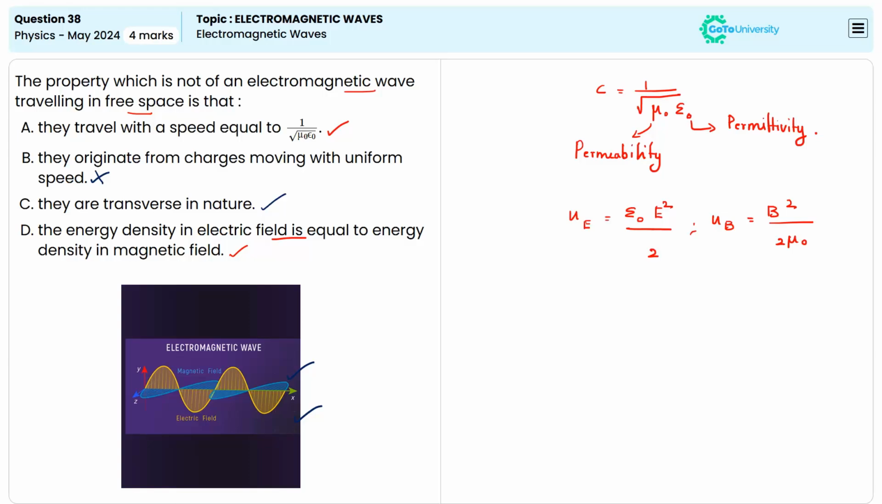The question is about which is not a property of an electromagnetic wave. So we can conclude that option B given here is not applicable for EM waves in free space. So option B will be the correct answer for this question.